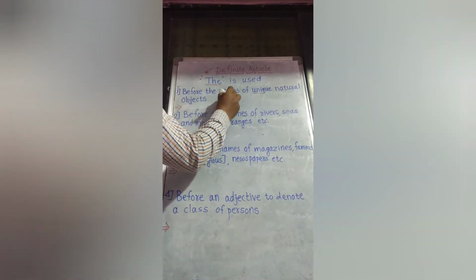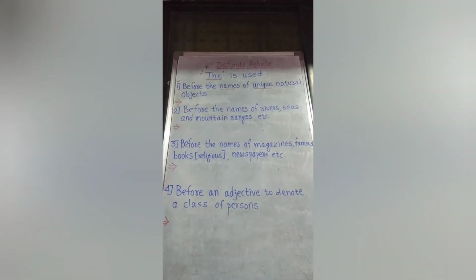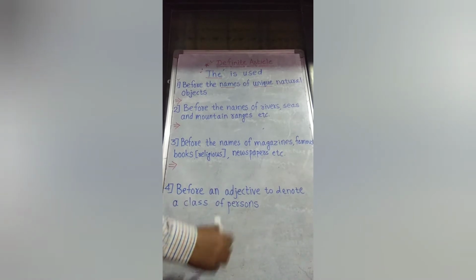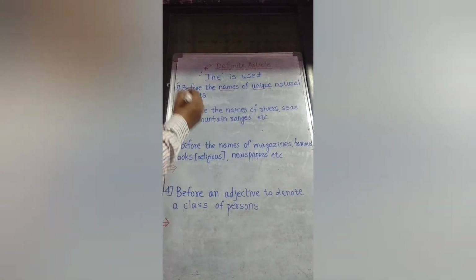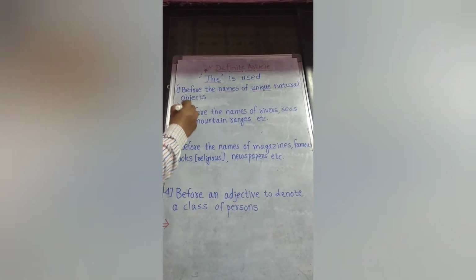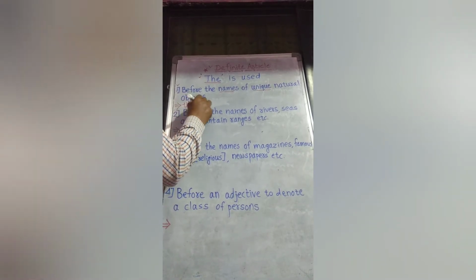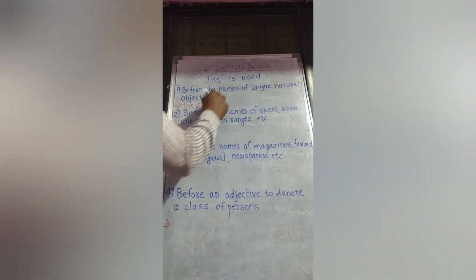Before the names of unique, what do you mean by unique? One and only that exist in the universe, natural objects. So we use the before the names of such unique natural objects, such as the sun, which is unique in the universe, the earth.